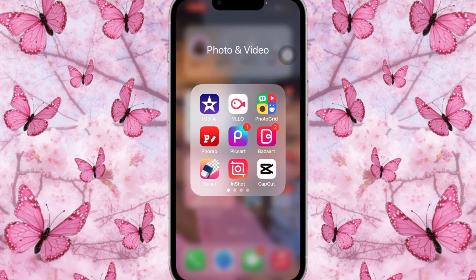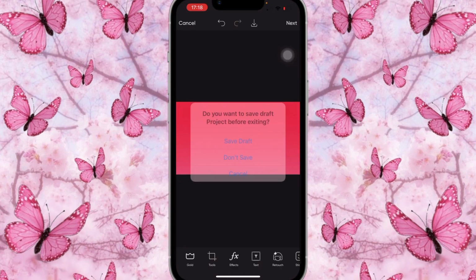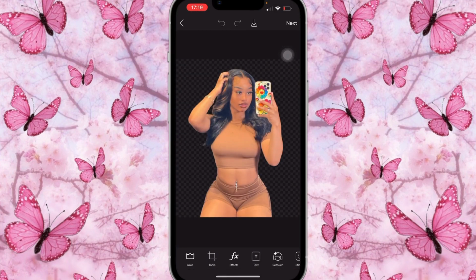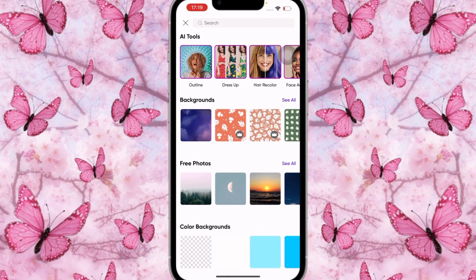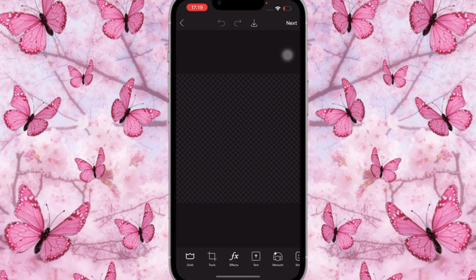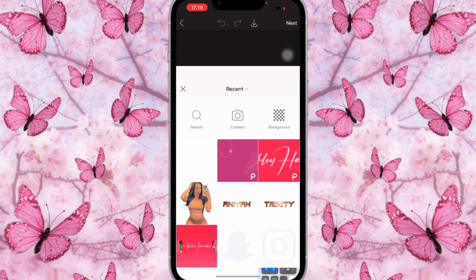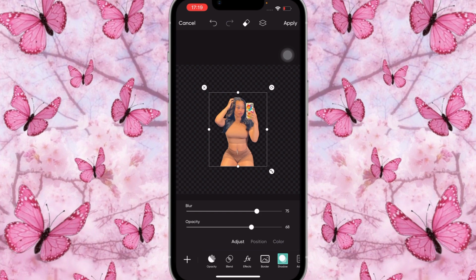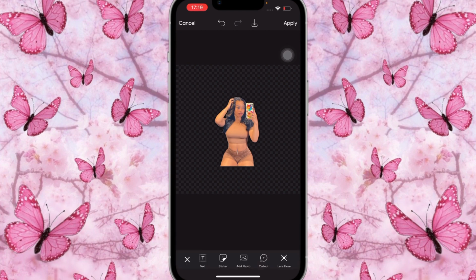Once it's saved, you're going to go on to PicsArt, and you're going to click on the plus sign, and you're going to click on it. As you guys can see, the background is removed. So before clicking on it, we're just gonna scroll down to color backgrounds. You're gonna click on a transparent background. You're gonna add it on top of that in order for you to add shadow to it. And you're gonna click on shadow, and it's gonna add the shadow. You're gonna position the shadow to how you want it. I really don't like it to be too spaced out, so I'm going to place it directly behind it, and then I'm going to adjust it by turning up the opacity. Great. And turn down the blur a bit because we don't want it to be too blurry. Then you're going to save it.